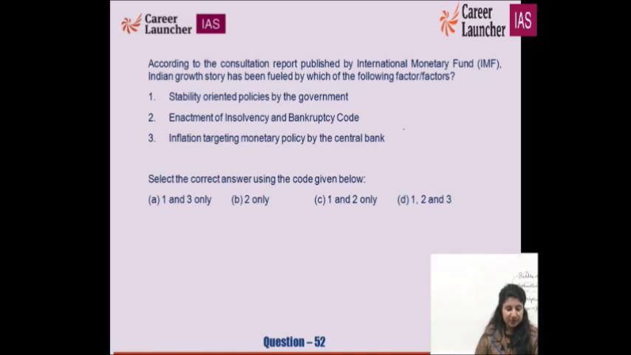52 stands as stability oriented policies by the government, enactment of insolvency and bankruptcy code, and inflation targeting monetary policy by the central bank. And what was there in USA? Subprime lending crisis. India was in a position to avert that crisis. D for Doctor is the right option.